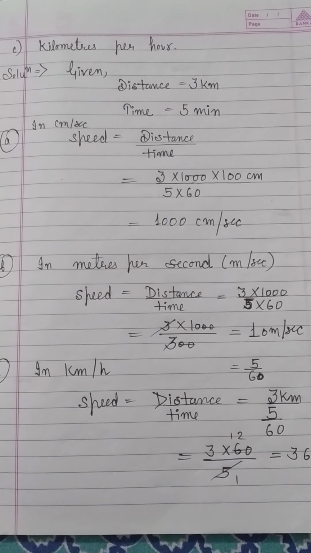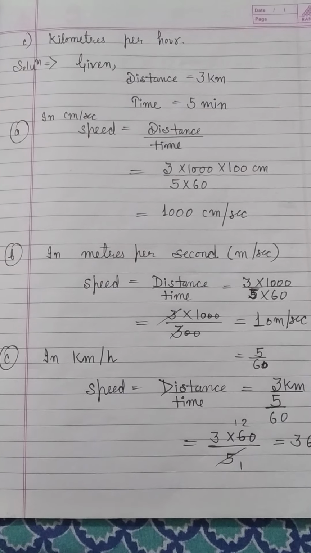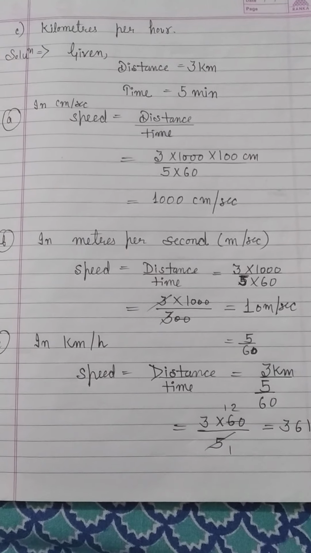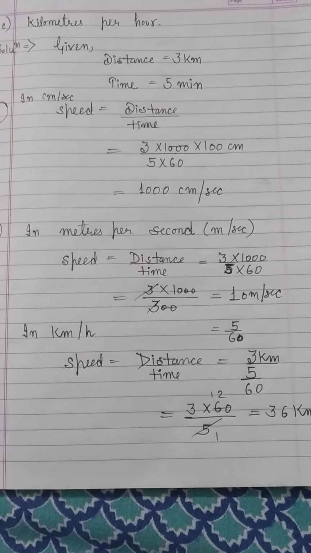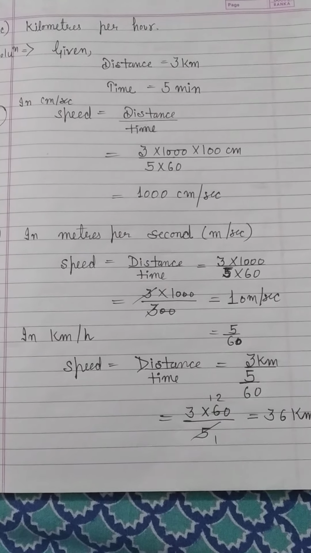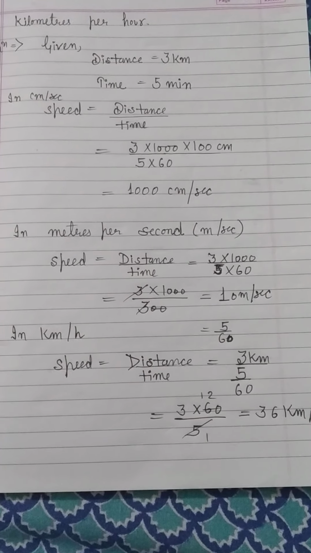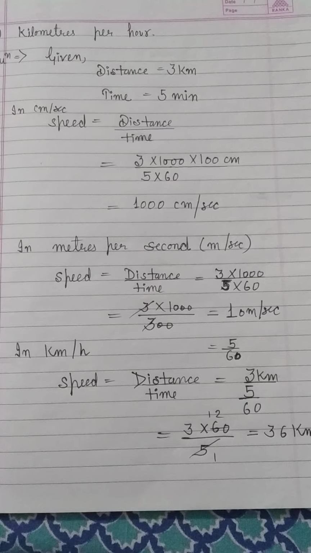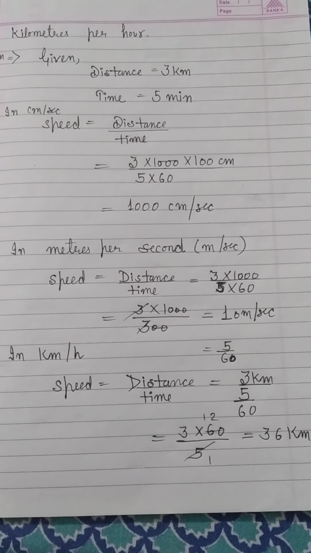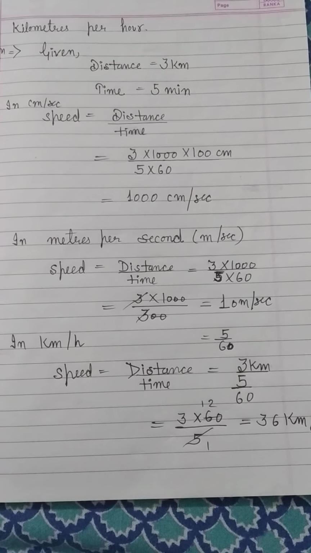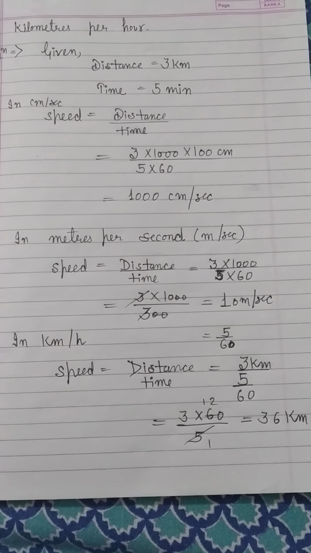Now for the second part, we have to convert this speed into meter per second. So again we apply the same formula. Speed is equal to distance per unit time. Distance is 3 kilometer, time is 5 minutes. 3 kilometer we convert into meters, so 3 into 1000. Time is 5 minutes, so 5 into 60, which will be 300. When we cut it down, it comes out to be 10 meter per second.